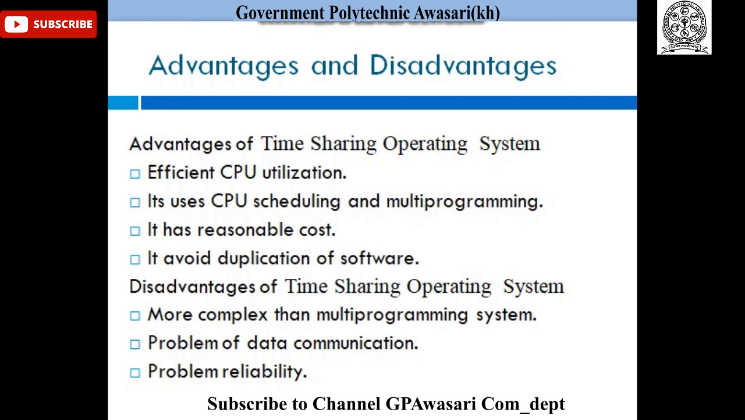There are also some disadvantages of time-sharing operating systems. They are more complex than multiprogramming systems. Problems of data communication. Problem of reliability, meaning it has problems with reliability.